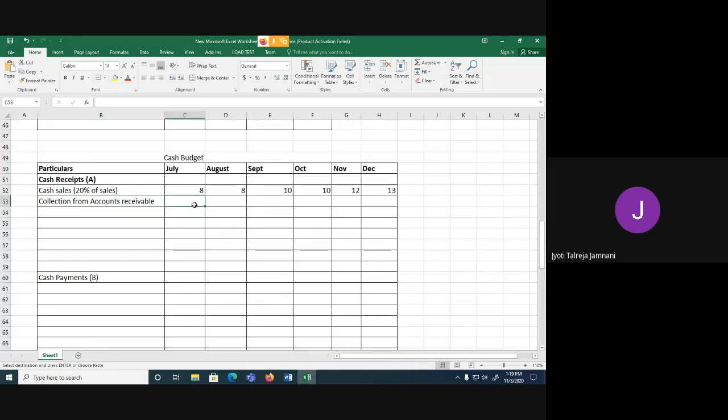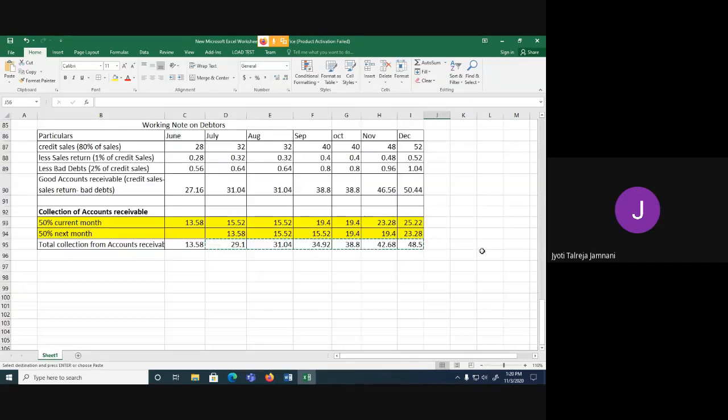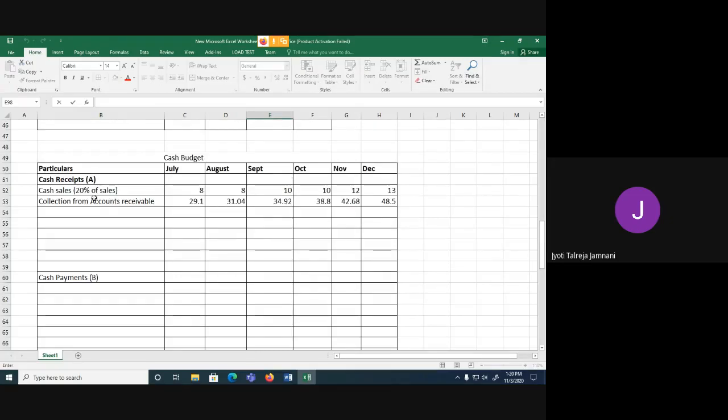So we take it here. Just do paste special values. So this is the collection from accounts receivable, which we got in the working note. Any doubts with this?